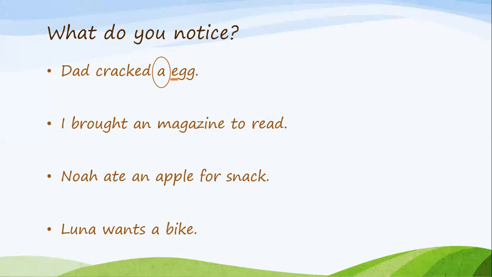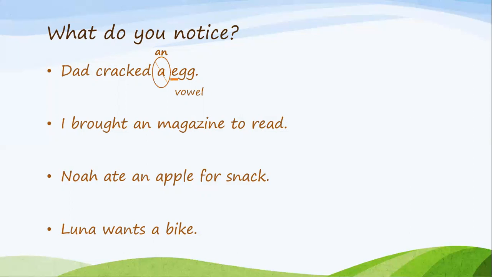Egg, which means that we should not have used a because egg starts with a vowel sound. The correct article would be Dad cracked an egg because the word that follows the article starts with a vowel sound. Great job. Let's go to the second one.